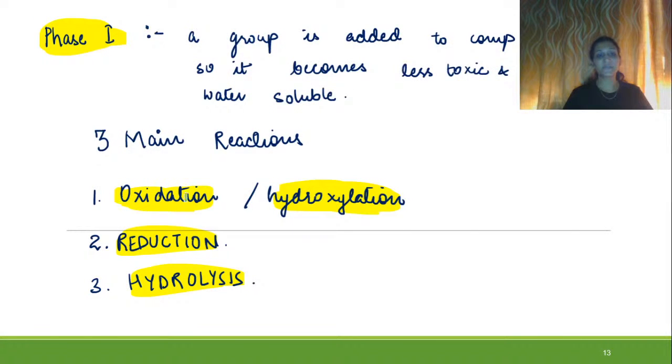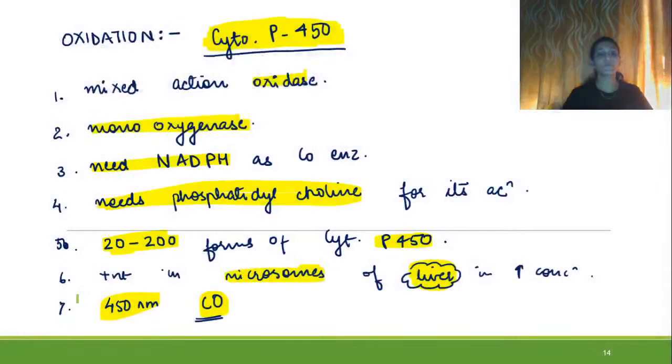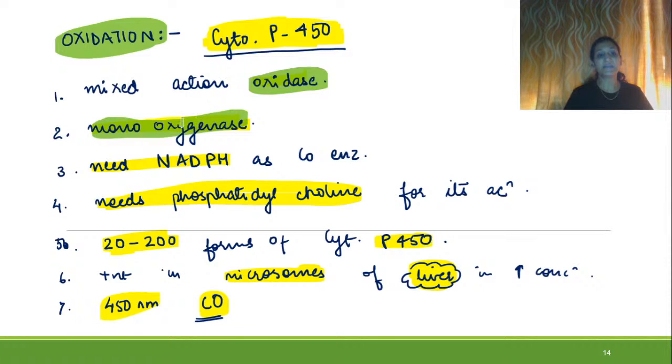Phase 1 itself is made up of 3 steps: oxidation, reduction and hydrolysis. In phase 1, a group will be added to make it less toxic and water soluble, right? First of all, we have seen oxidation. Oxidation occurs with the help of cytochrome P450, a mixed function oxidase and a monooxygenase, and it needs NADPH as its coenzyme.